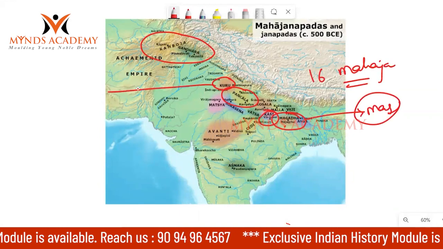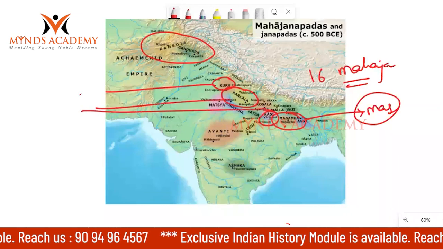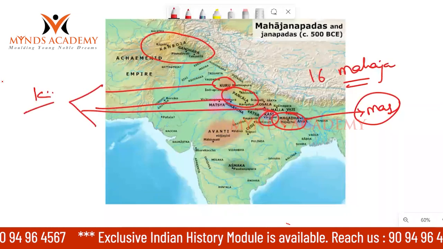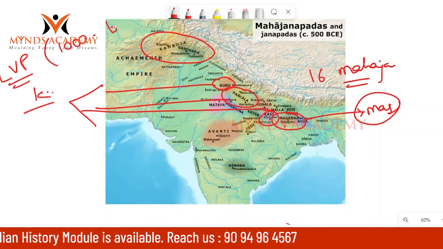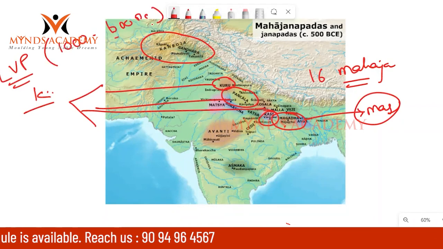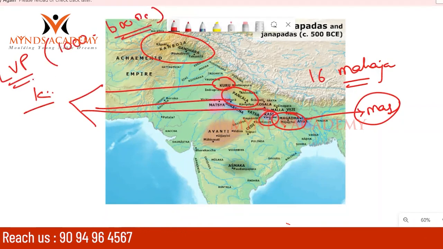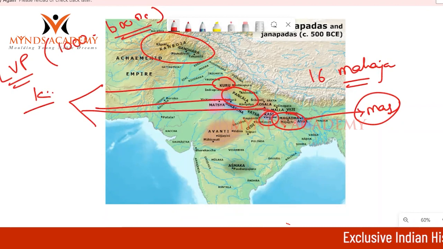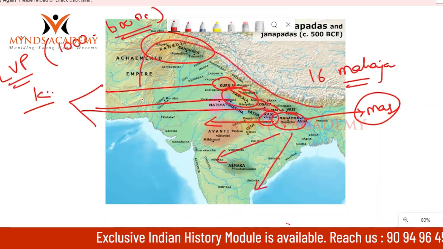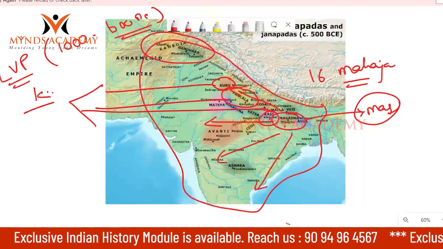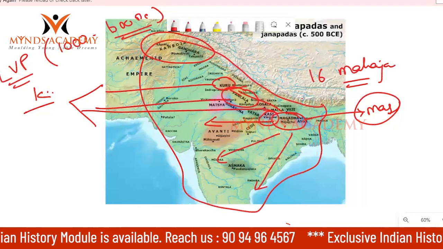Now, Kuru, Panchala, Kosala, these three kingdoms were very powerful in the later Vedic period, from 1000 BC to 600 BC. But after 600 BC, new kingdoms emerged. Kuru, Panchala, Kosala are not that strong compared with new kingdoms like Magadha. Magadha became so powerful that gradually it started expanding into different parts, and finally by the time the Mauryans came, almost the entire Indian subcontinent came under a single administration.